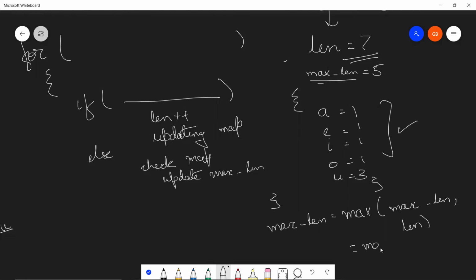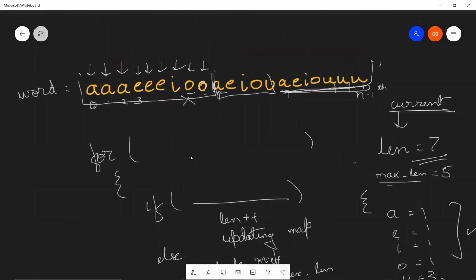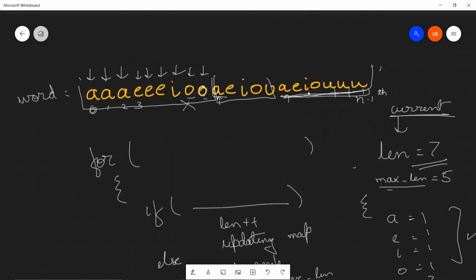So this will be max of 5, 7, and you know the answer to this will be 7. So the output for this word will be 7 because the maximum length of the beautiful substring is 7, which we have encountered over here.